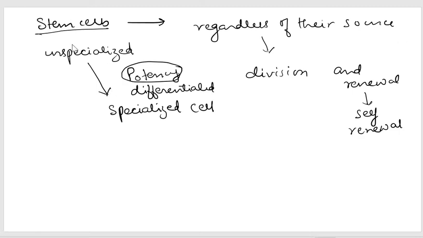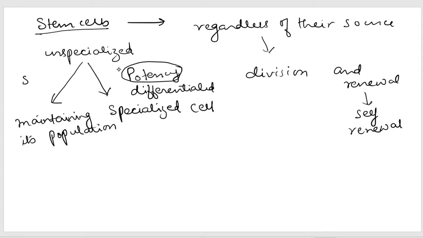When the stem cell is capable of giving rise to a specialized or differentiated cell with multiple divisions, multiple cells in between, that is the property we call potency. And a stem cell is also capable of maintaining its population, and this property is called self renewal.